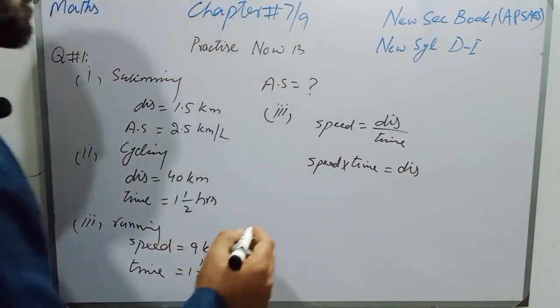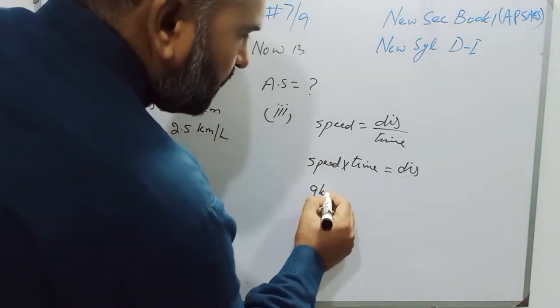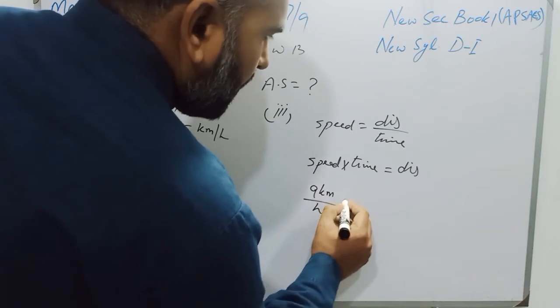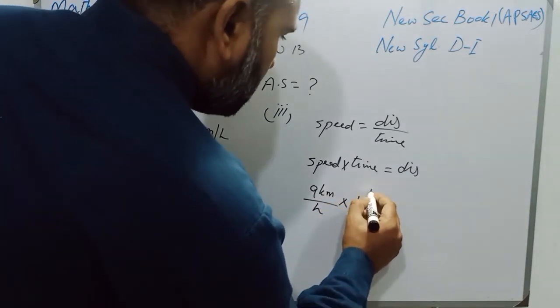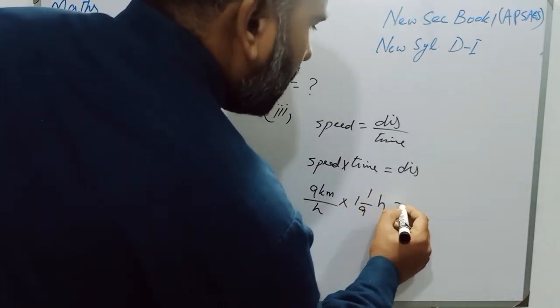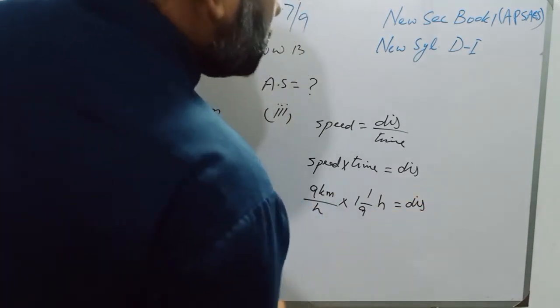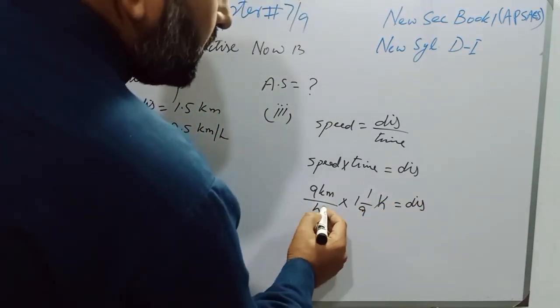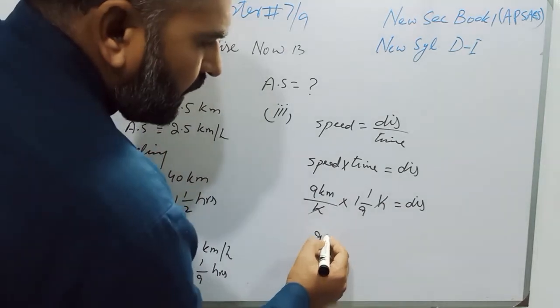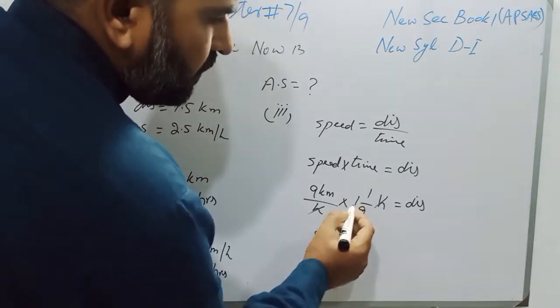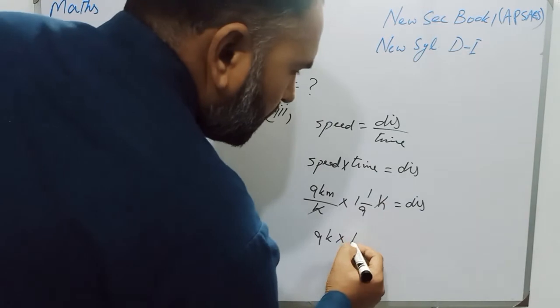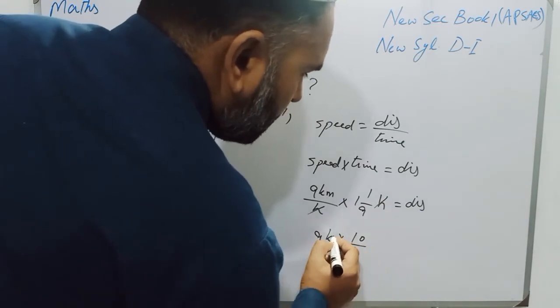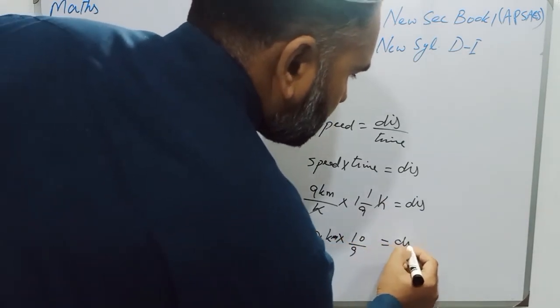And speed is 9 km per hour, and time is 1 1/9 hours, equal to distance. Students, R will be cancelled with R, and 9 km multiplied by 9 ones are 9 plus 1, 10/9 is equal to distance.